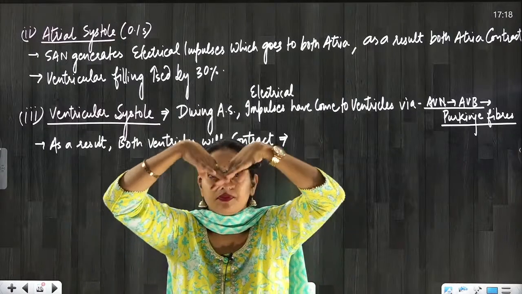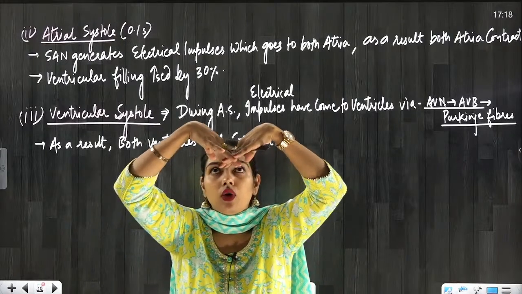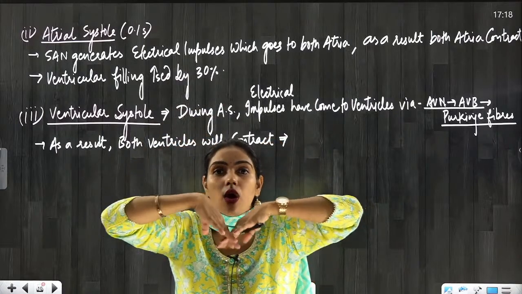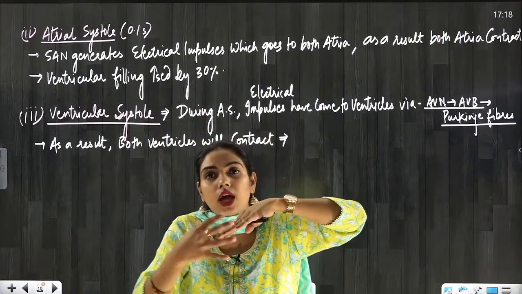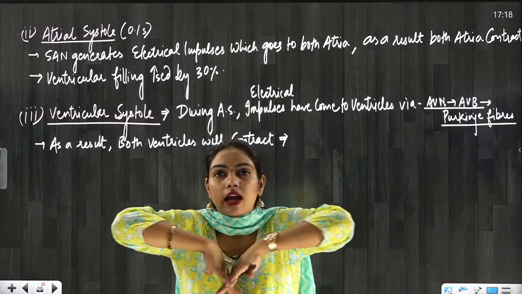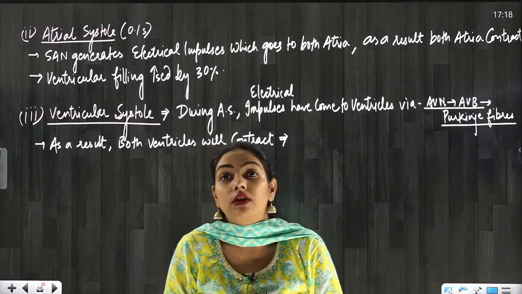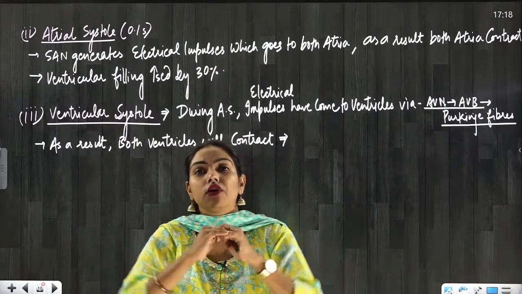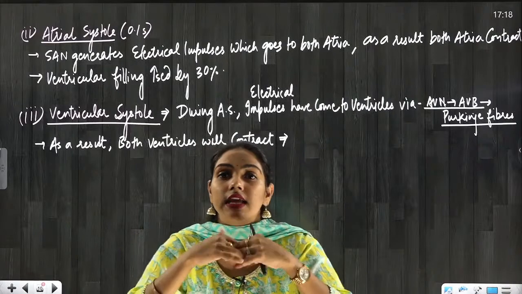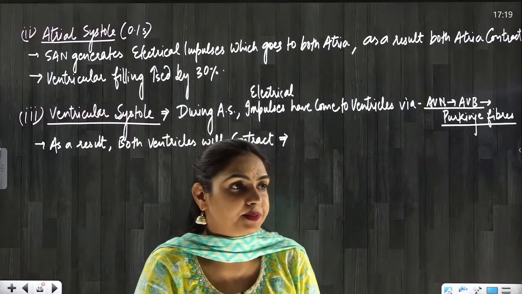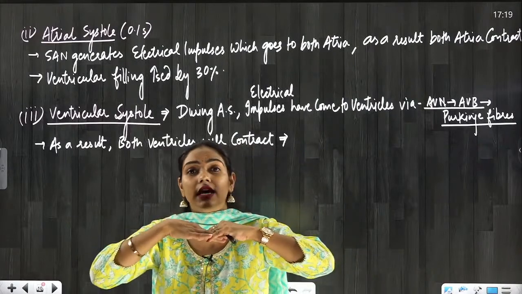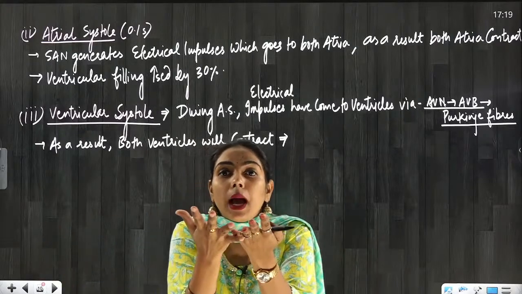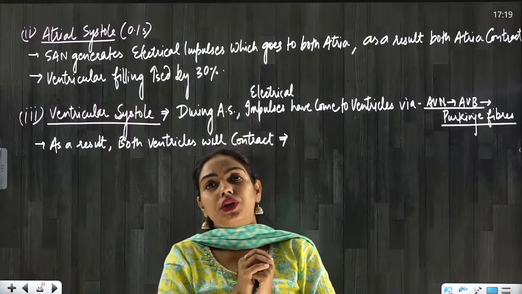So the valves were like this. Now when the blood was coming from the upper side, they were opening like this. Now when the blood is coming from the downside, they are closing like this. And when they close like this, there will be a sound produced during the closure of AV valves. So why are these AV valves closed here everyone? The AV valves are closed due to the blood which is now coming up due to the ventricular contraction.